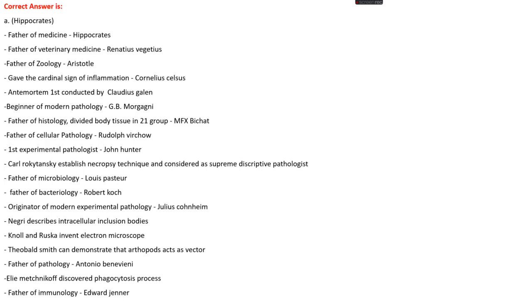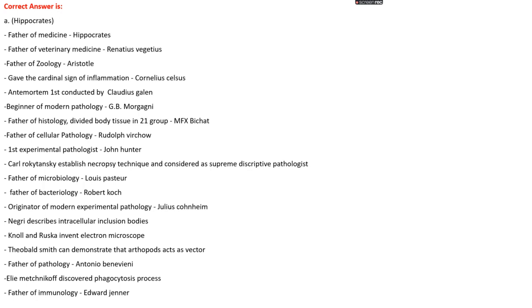Okay, and if you see that the father of zoology is Aristotle, and that Cornelius Celsus is the one who gave the cardinal signs of inflammation, and that antemortem examination was first conducted by Claudius Galen, while the beginner of modern pathology is G.V. Morgagni, and the father of histology, who divided the body tissue into 21 groups, is M.F.X. Bichat. And the father of cellular pathology is Rudolf Virchow, and the first experimental pathologist is John Hunter.